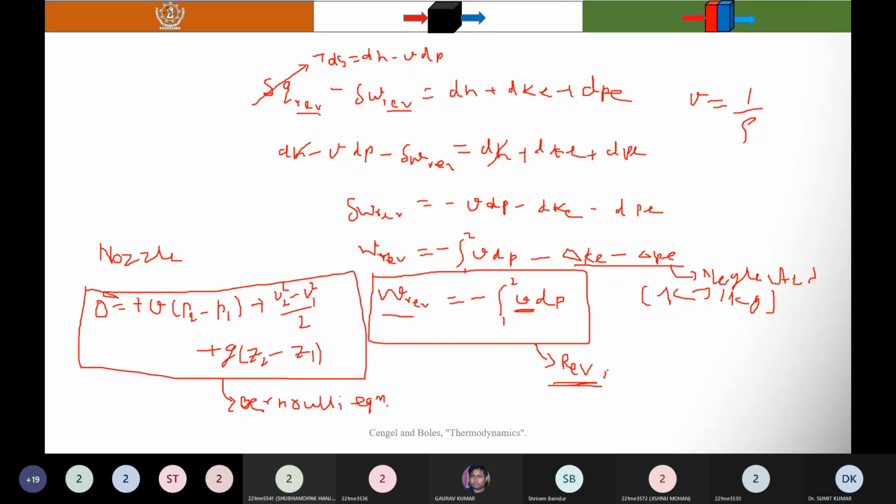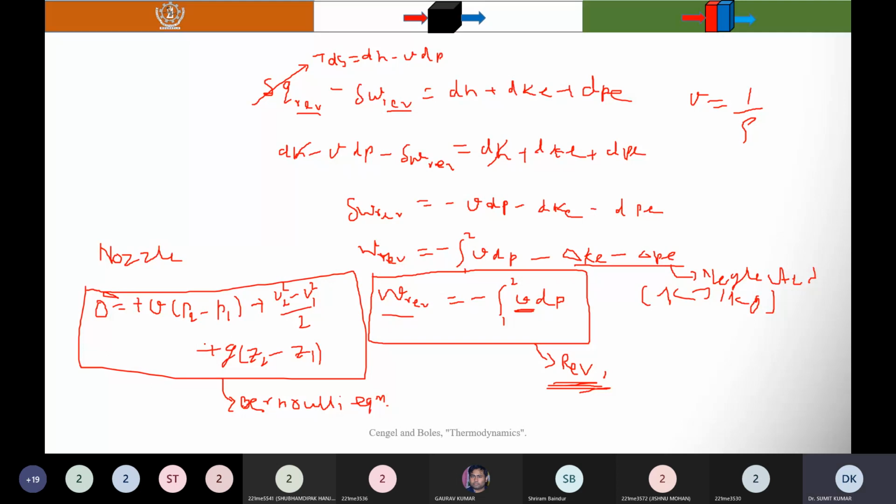There are various factors responsible for a process being irreversible, for example friction. Here there is no friction, and there are no shock waves, and I assume the fluid is incompressible. So this equation is developed for an internally reversible process and is applicable to an incompressible fluid that involves no irreversibility.